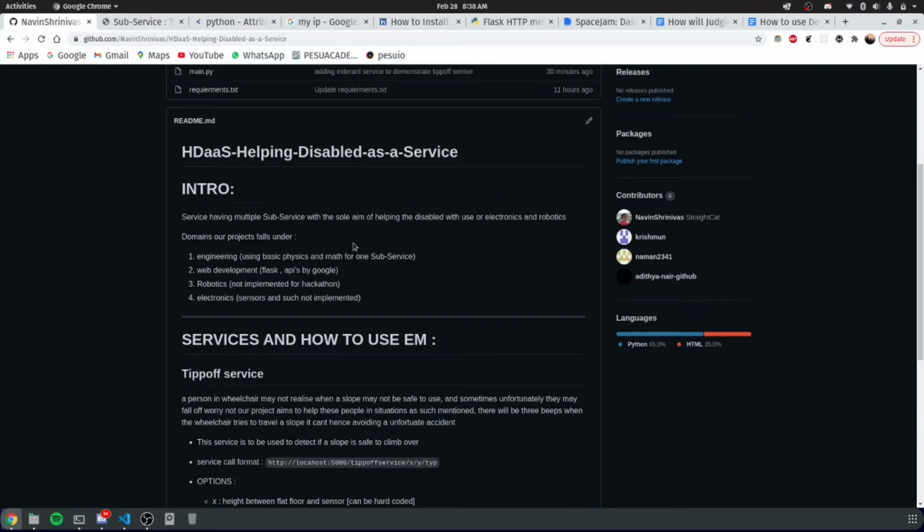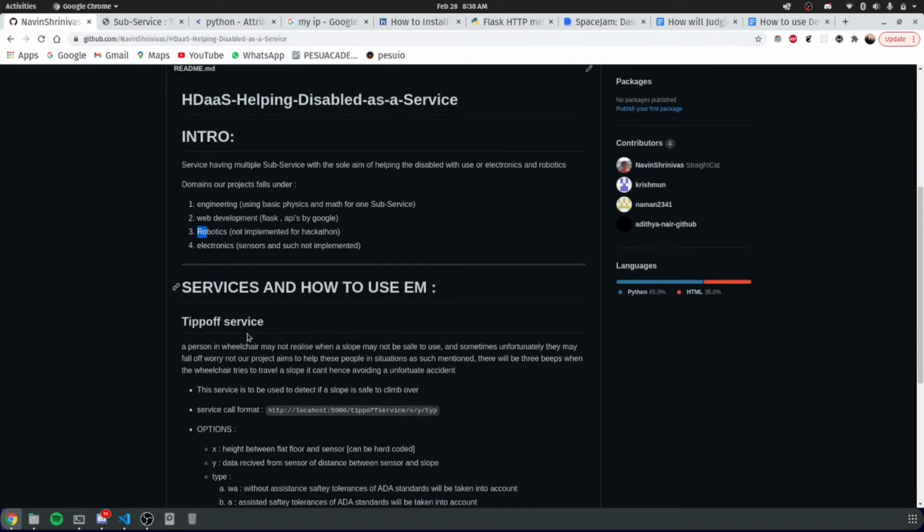In this project, we'll be using various domains such as engineering. We actually use physics and maths for one of the sub-services. We used web development, that is Flask, to make this into a service. And we did not implement these, but the entire project would be complete only with robotics and electronics.